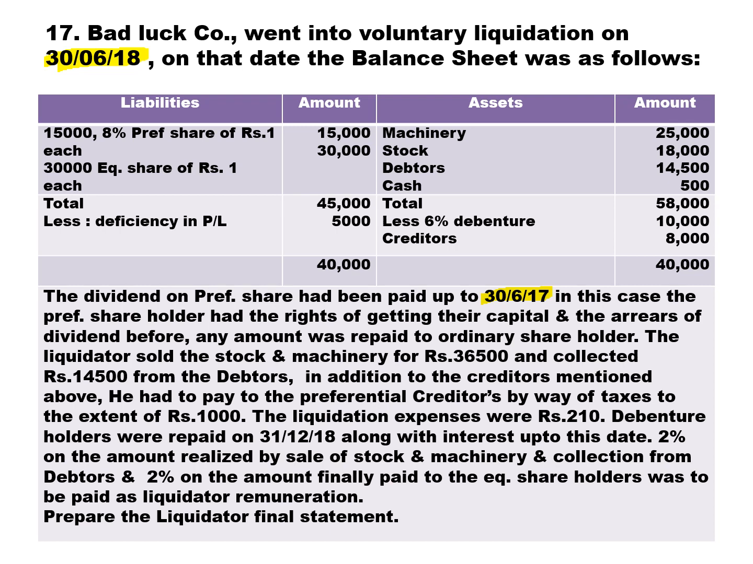In this case, preference shareholder had the right of getting their capital and arrears of dividend before any amount was repaid to ordinary equity shareholder. Means before you can pay equity share, you have to pay dividend, of course, as well as capital to preference shareholder. It means you need to pay preference capital and also 1 year preference dividend. After this, you need to pay